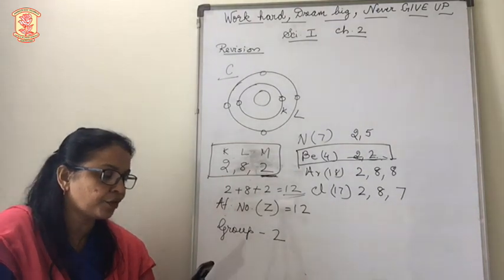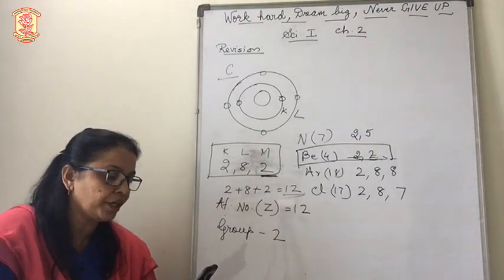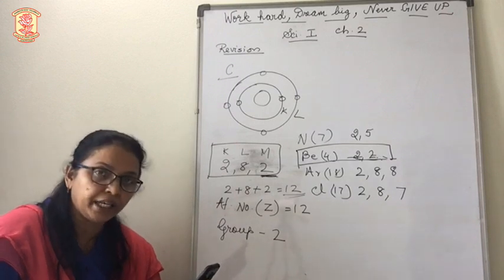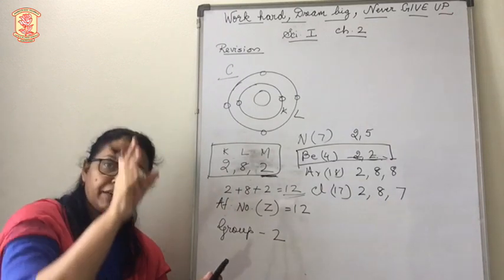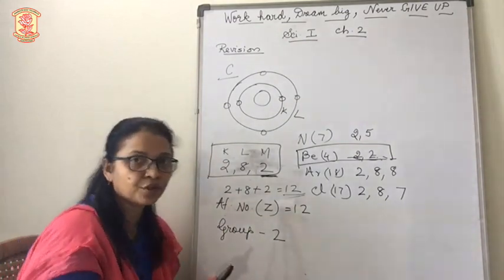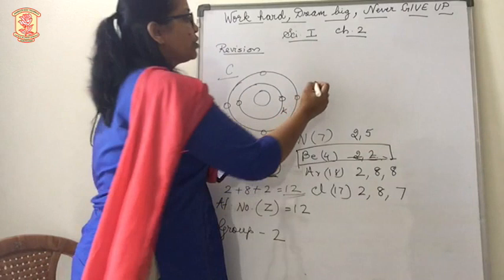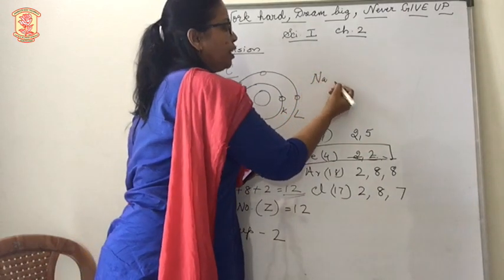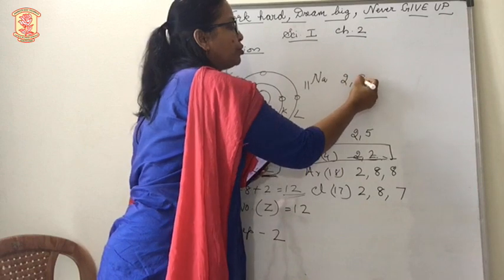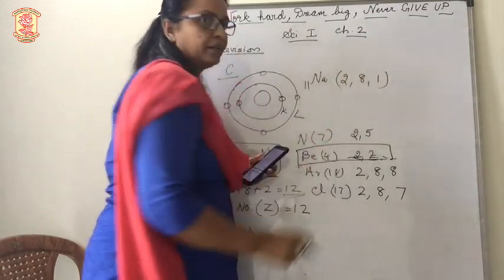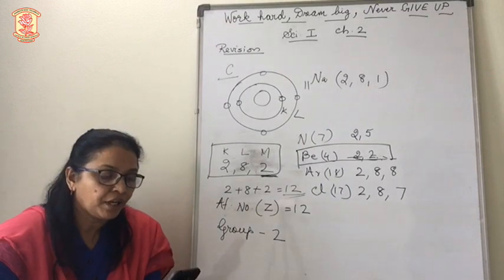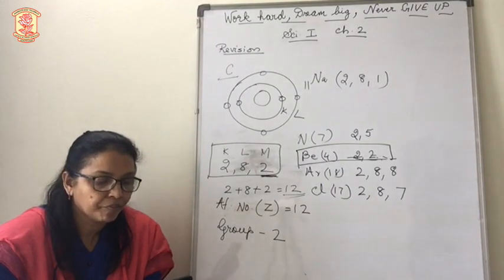Now let's write for sodium. How will you write for sodium? It is 11. So there are 11 electrons. Can we put all the 11 electrons together? No. So how will we write for sodium? Sodium 11 it is, isn't it? So how will you write the electronic configuration? 2, 8, 1. So this is how you must write, okay? Well, moving on to the next question.